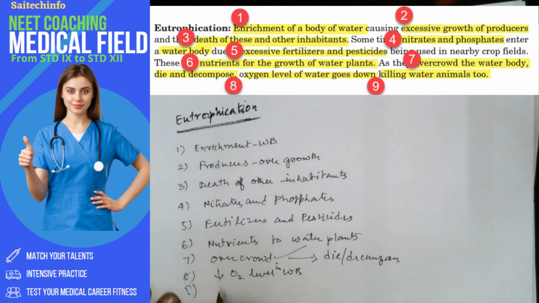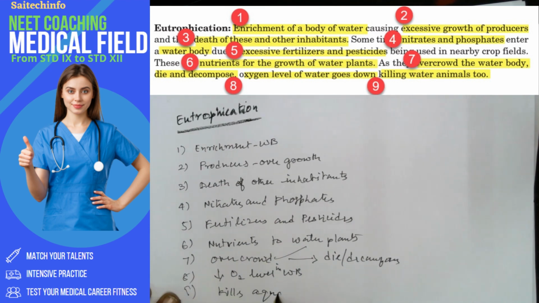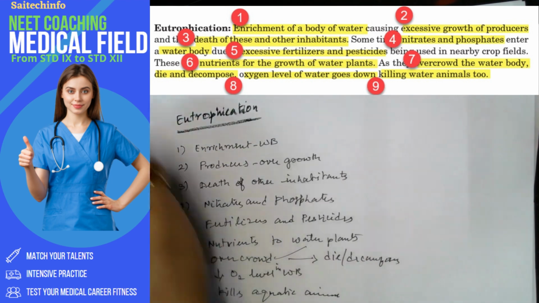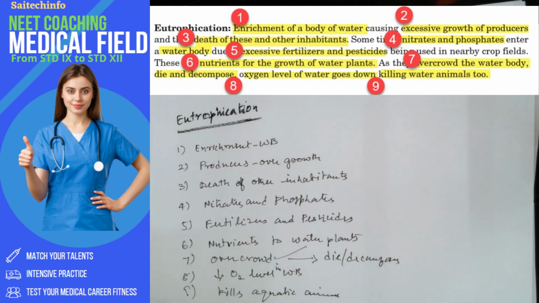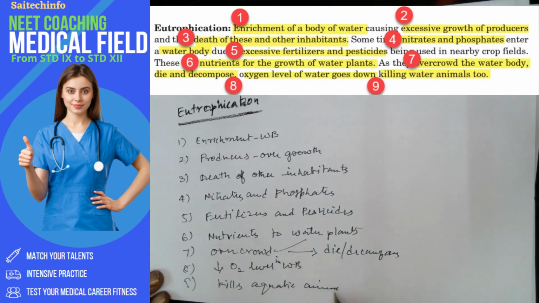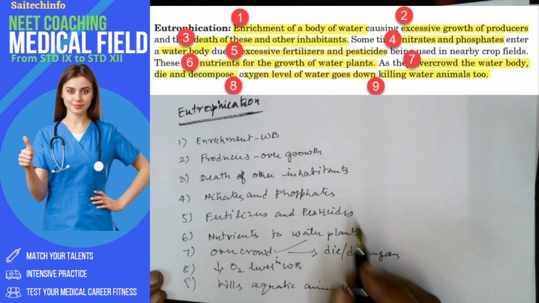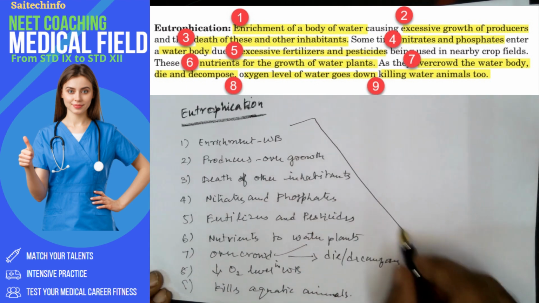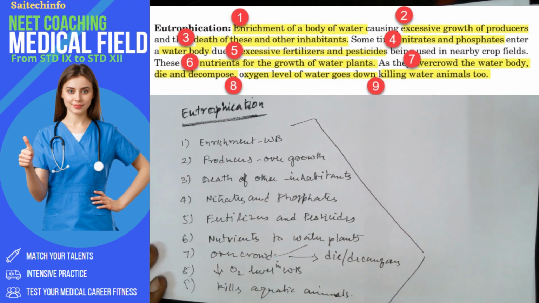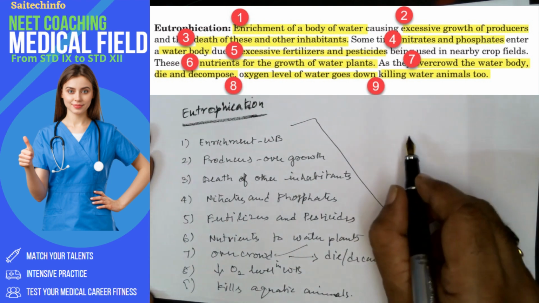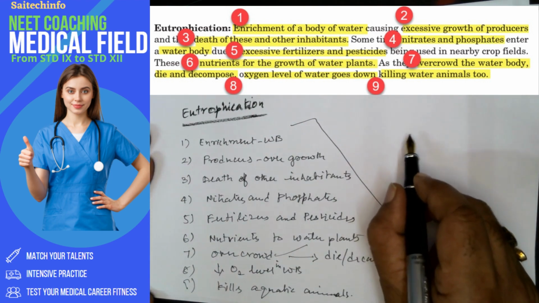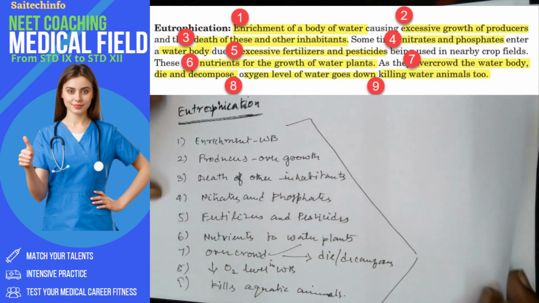And finally, it kills the aquatic animals. So these are the key points, and this can be converted into a concept map also. We are talking about the water body, and the main topic is eutrophication.